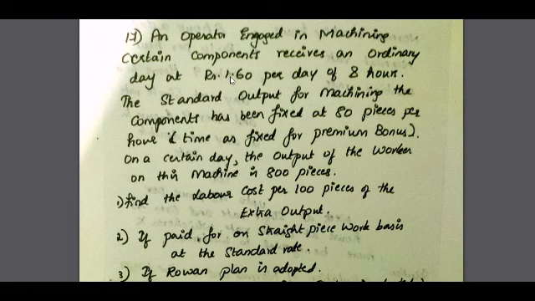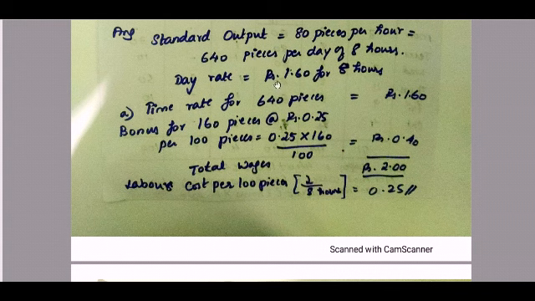So day rate, how much are they telling? 1.60 per hour, for 8 hours. So how much are they getting paid? 1.60. So the first question that they have told us to calculate is time rate for 640 pieces. So time rate for 640 pieces is 1.60.